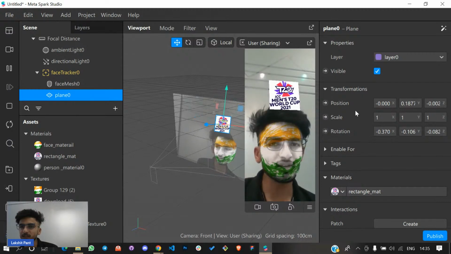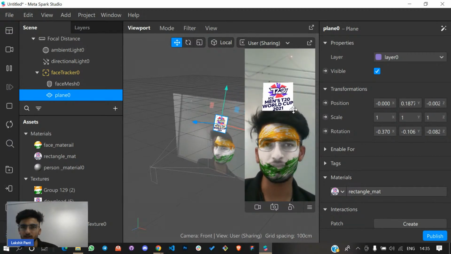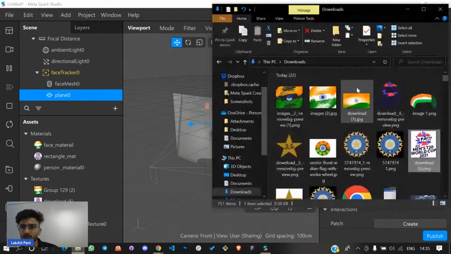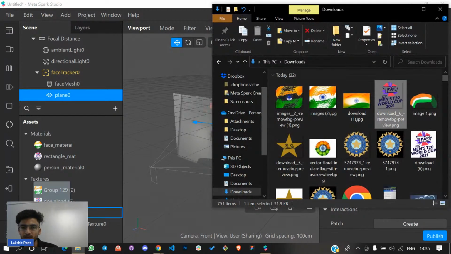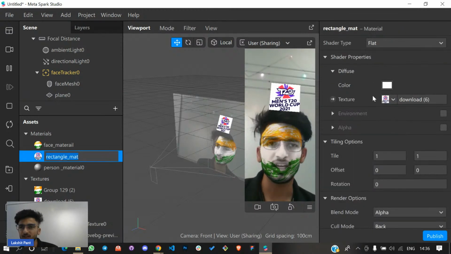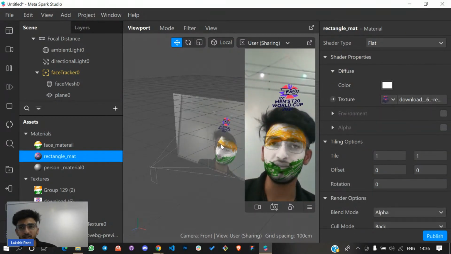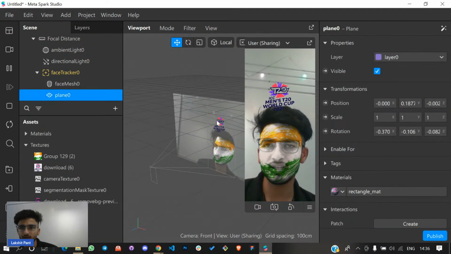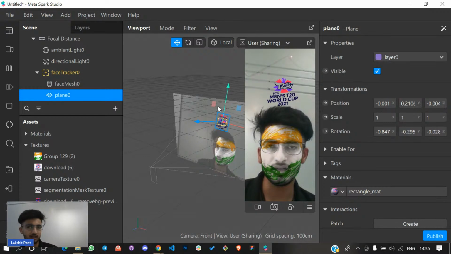So this is how simply you can create something of your own, insert something of your own. This is how simply you can do all these things. And if you want to play a little bit more with this Spark here, you can choose. It is all about the texture. It's all about the ideas that you want, something that you have heard. So if you want to place it a little bit higher, like this.